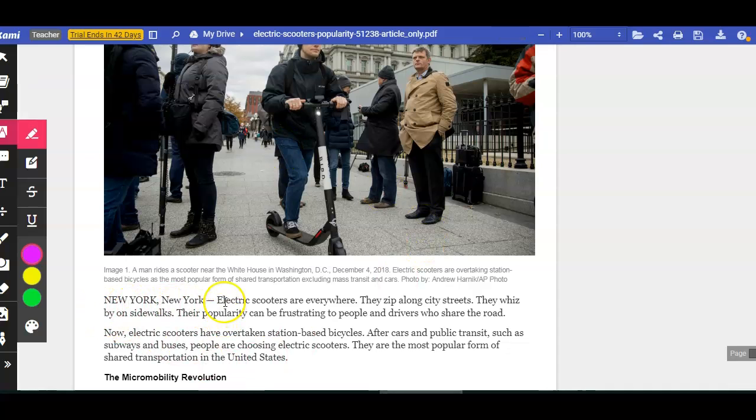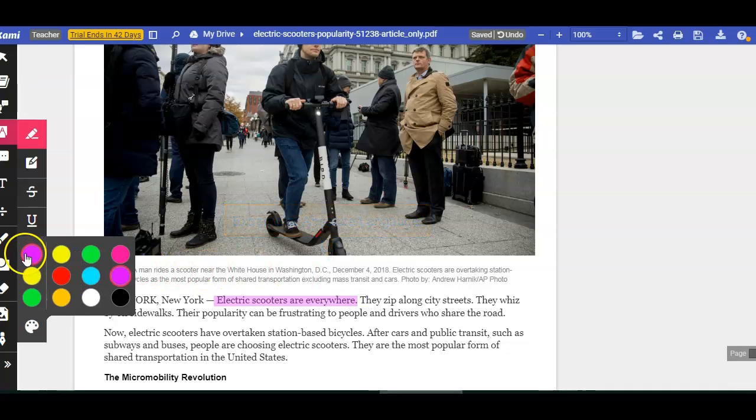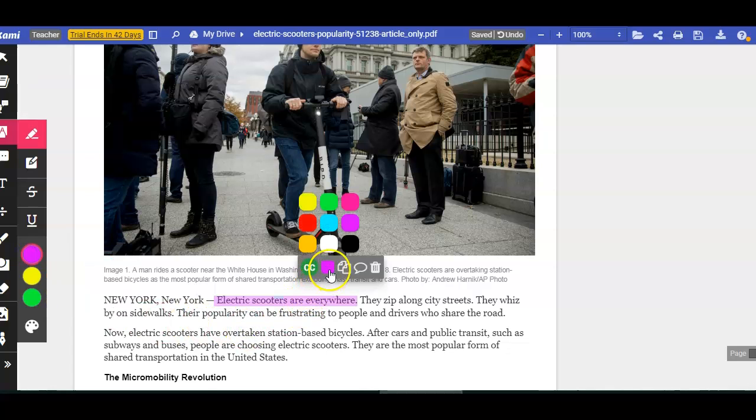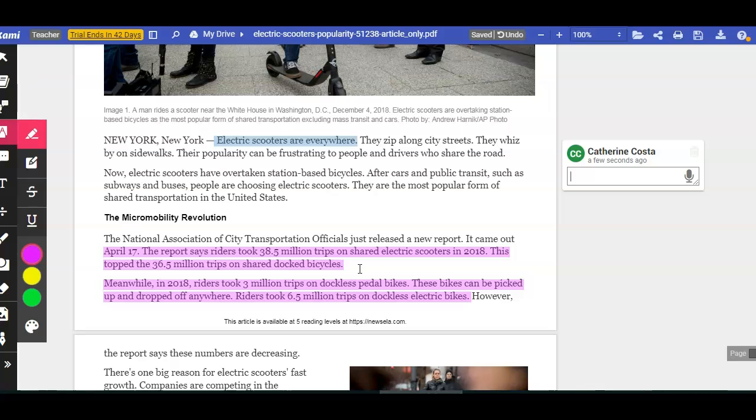New York, New York. Electric scooters are everywhere. They zip along city streets, they whiz by on sidewalks. Their popularity can be frustrating to people and drivers who share the road. Well, I'm going to stop right there because I already see one of the signposts in this first sentence right here. Electric scooters are everywhere. To me, this seems like an example of extreme language. So I'm going to go ahead and annotate my text by making a note of that.